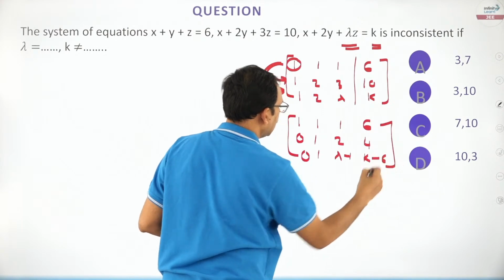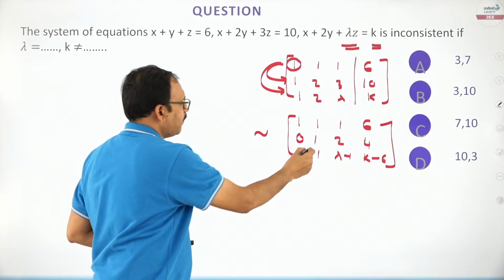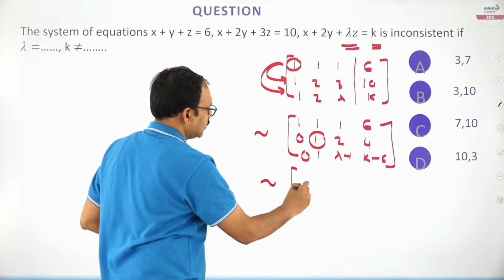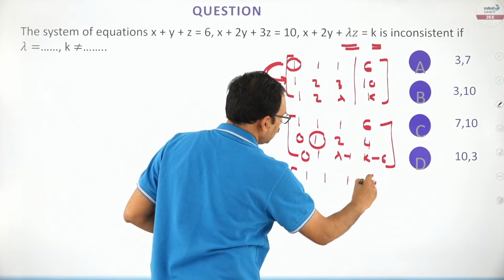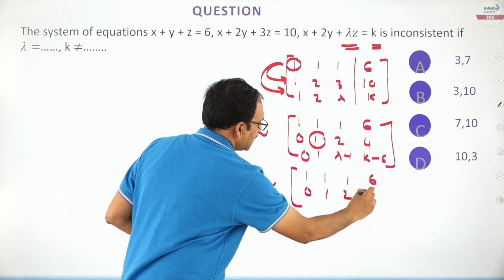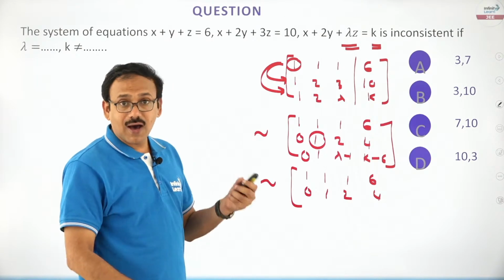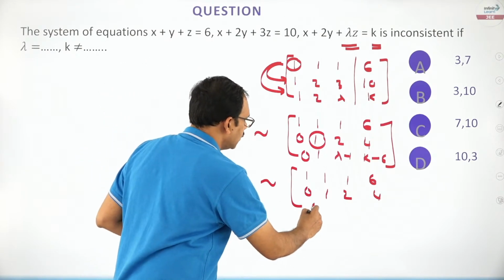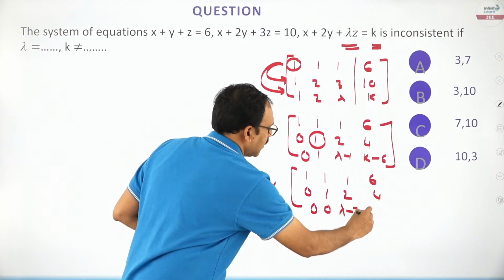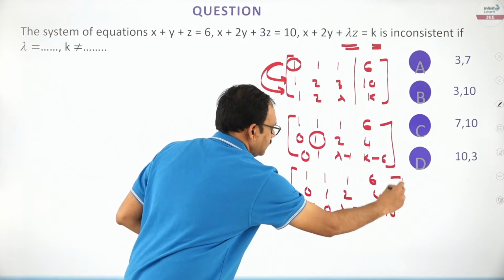That is good. The next step, with the help of this element, you have to make this 0, right? So first row not going to be disturbed, second row I am not going to disturb, third row R3 minus R2, you do 0, 0, lambda minus 3, k minus 10.